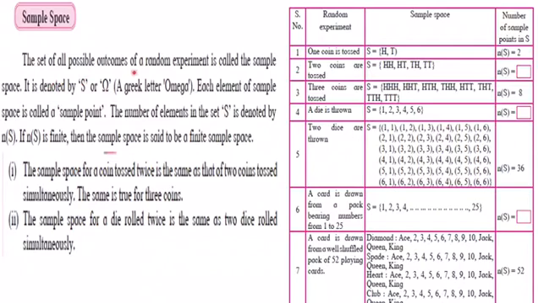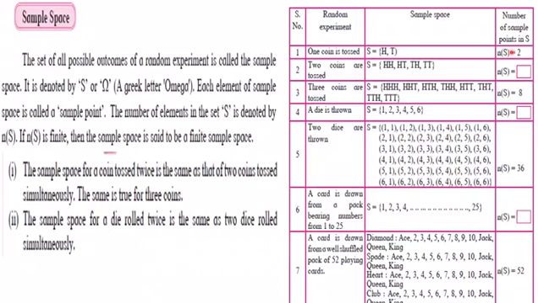So set of all possible outcomes of random experiment is called as sample space. So what is random experiment? One coin is tossed. This is random experiment. What are the outcomes of this? Either it may show H, it may show tail. So sample space S will contain H and T. So number of sample points n of S is 2. It is denoted by capital S or Greek letter omega. So each element of the sample space is called as sample point. So H, T are the sample points. Number of elements in S is denoted by n of S.